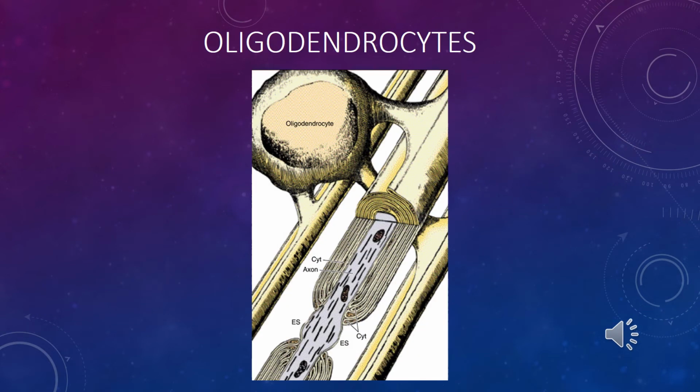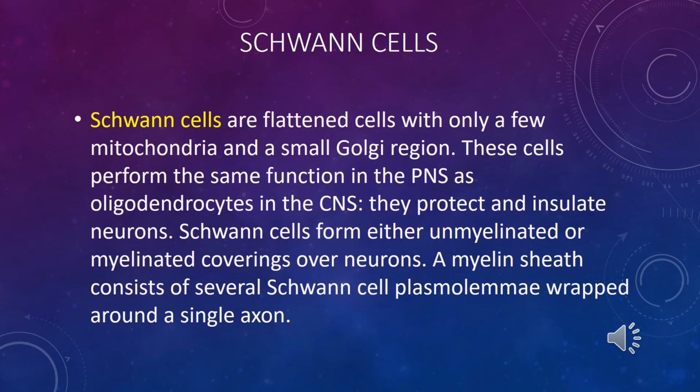Students, this is a good scheme showing the process of myelin sheath formation and the location of processes in an oligodendrocyte. In this picture, the oligodendrocyte has 3 processes. Each process forms a myelin sheath in the central nervous system. The next type of neuroglial cell is the Schwann cell.